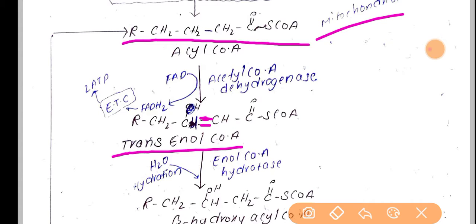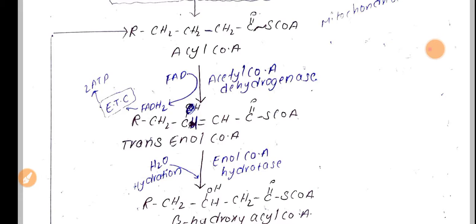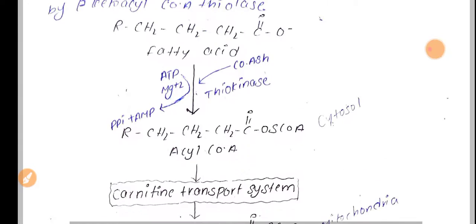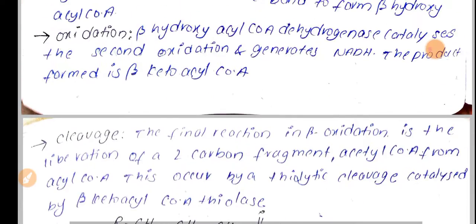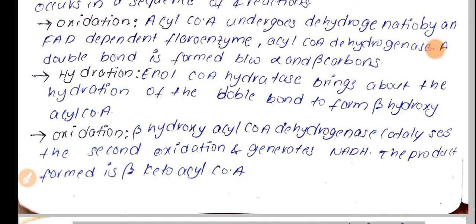This is achieved by the activity of the enzyme acyl CoA dehydrogenase, which is an FAD dependent enzyme. This is the first step in the third phase of fatty acid oxidation.